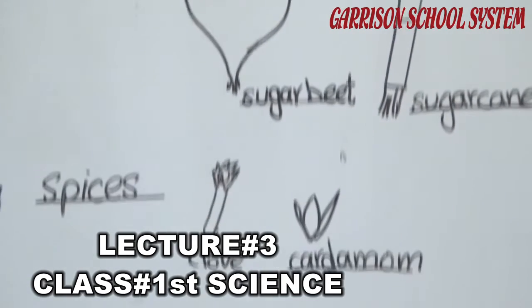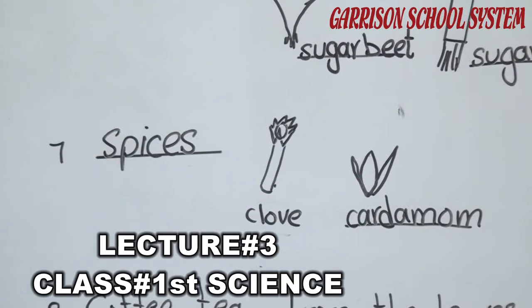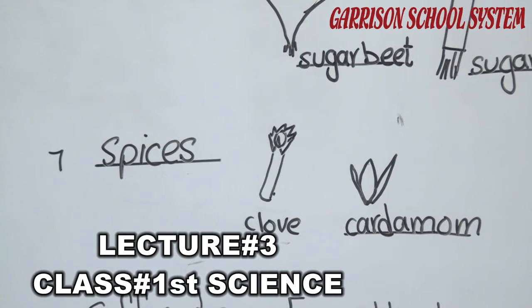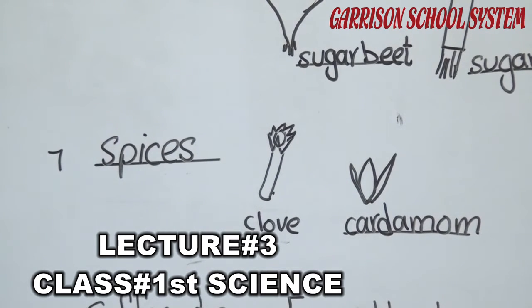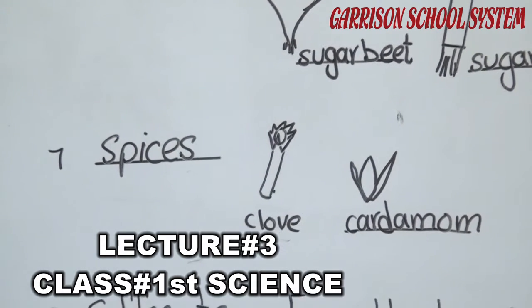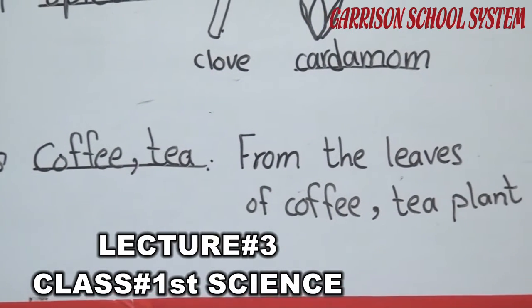The next thing which we get from the plants is spices. There are different types of spices which we use in our food. Spices make our food tasty. There are different spices, for example, clove, cardamom, turmeric, cumin seeds, coriander seeds. These are the different types of spices which we use in our food to make our food tasty, and we get these spices from the plants.